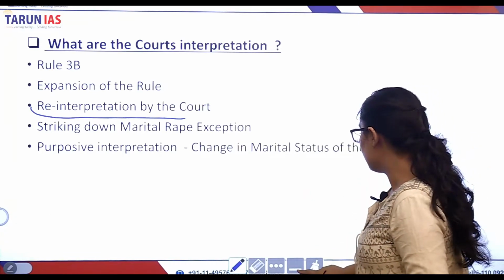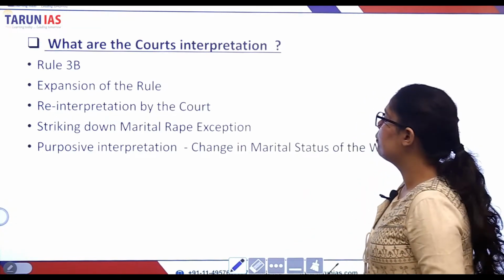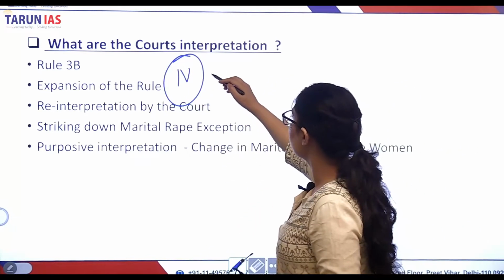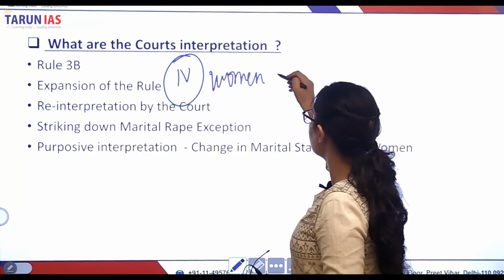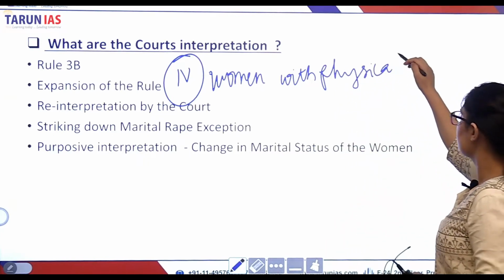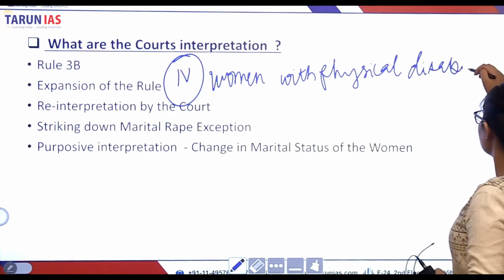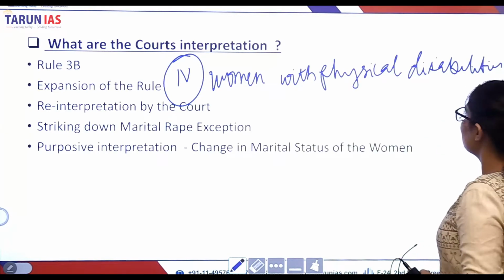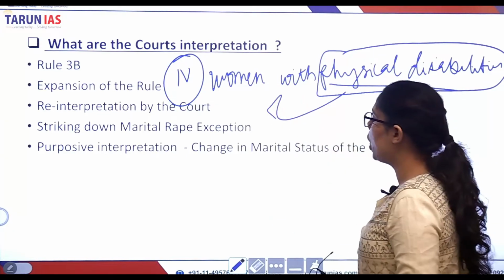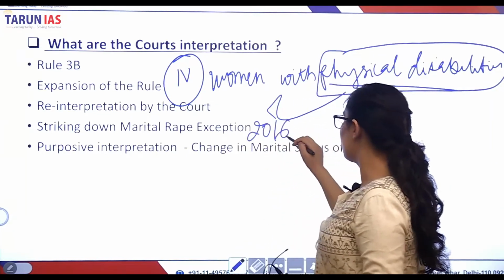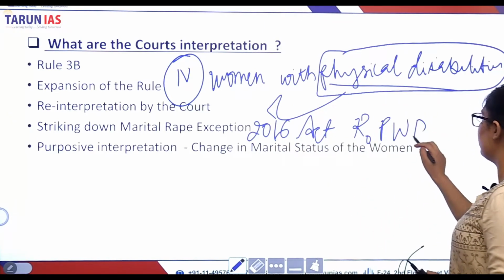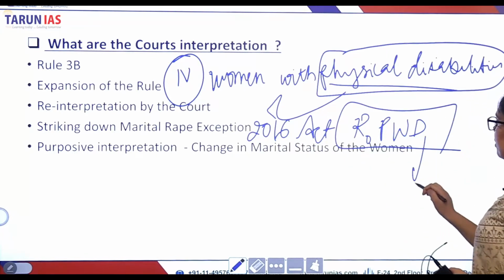Now the fourth category of women are women with physical disabilities. Now this physical disability would be read along with the 2016 Act, the Rights of Persons with Disabilities Act.